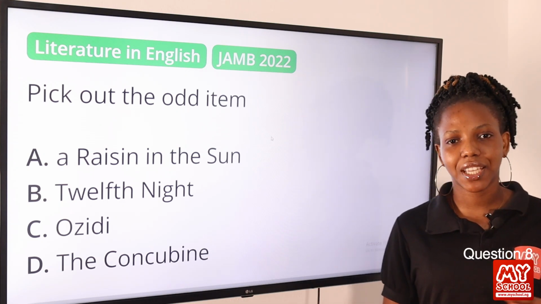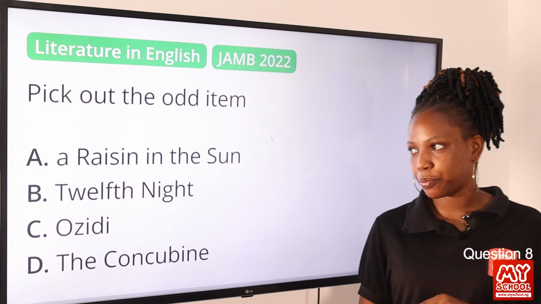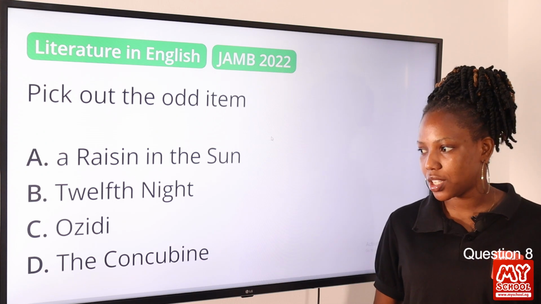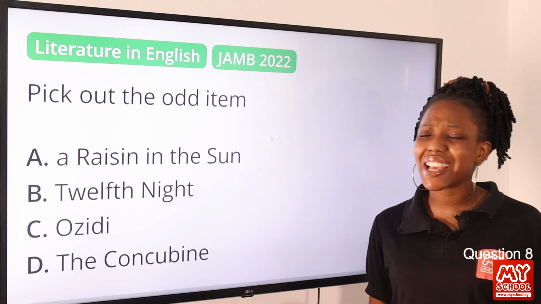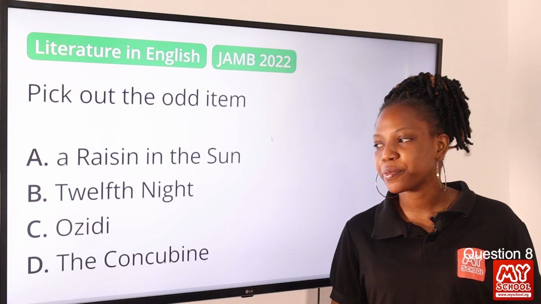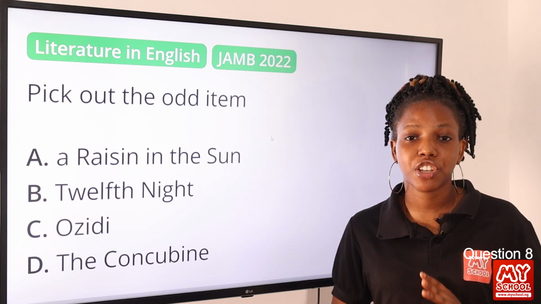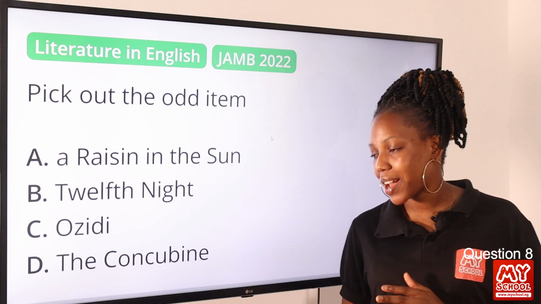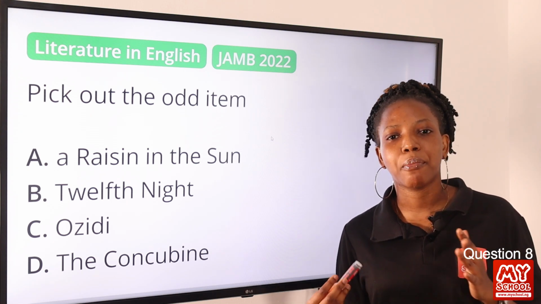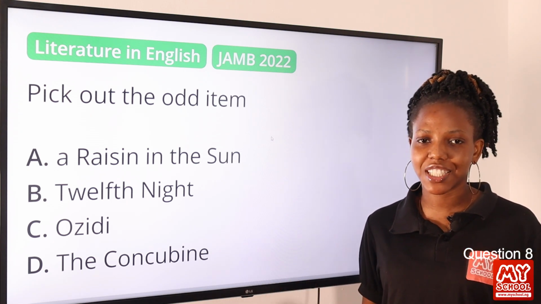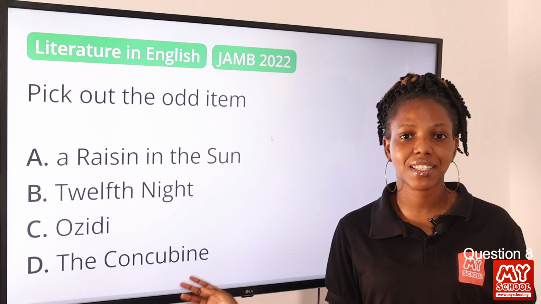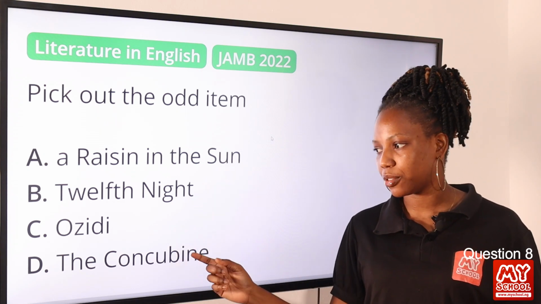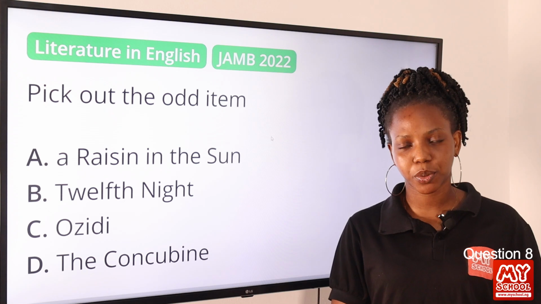Now moving on to question 8. Pick out the odd item. A, A Rising in the Sun. B, 12th Night. C, Ozidi. D, The Concubine. Now, A Rising in the Sun is a play by Ansbury. 12th Night is a play by Shakespeare. Ozidi is a play by J.P. Clark. And The Concubine is a novel by Elechi Amadi. Definitely the answer to this question is The Concubine, since it's the only novel we have in this list, right? Play, novel. Option D, therefore, is the final answer to this question.